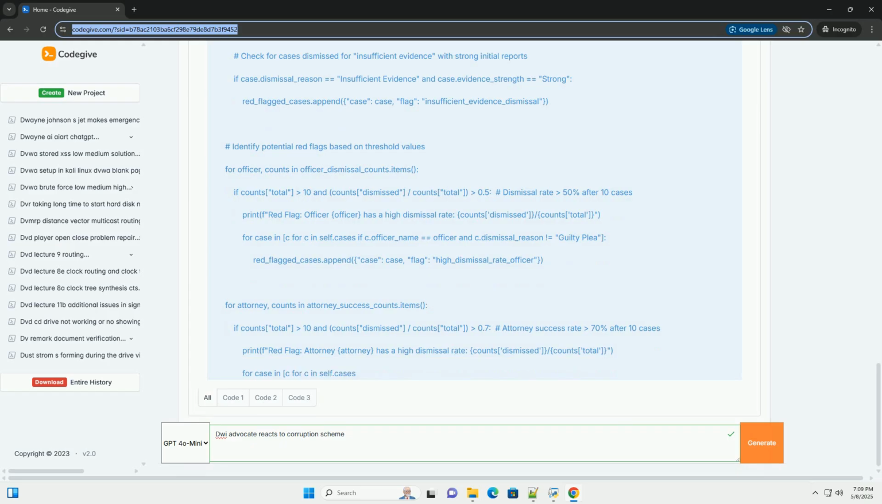Analyze arrest records: review arrest records to identify patterns in the way these officers conduct DWI stops and arrests. Are there any inconsistencies or deviations from standard procedures? Background checks: conduct background checks on the officers and attorneys involved to identify any prior disciplinary actions or complaints.